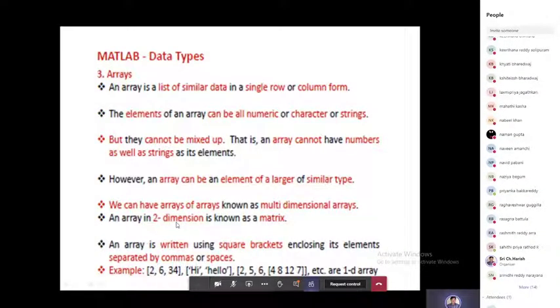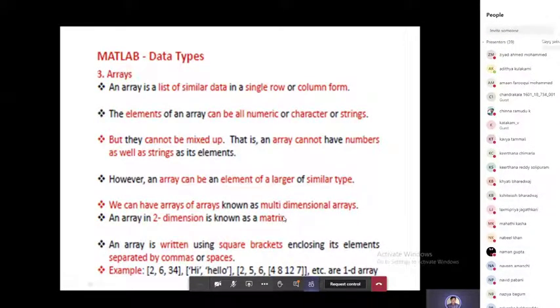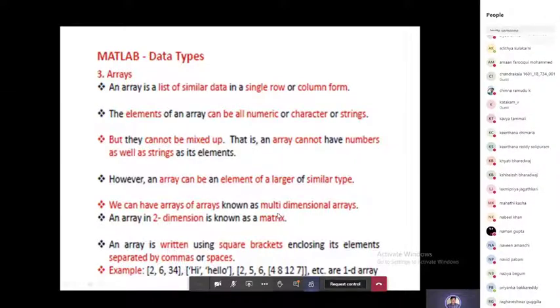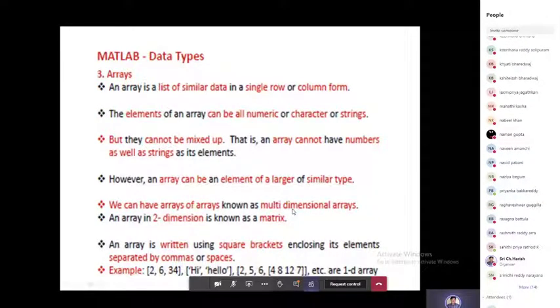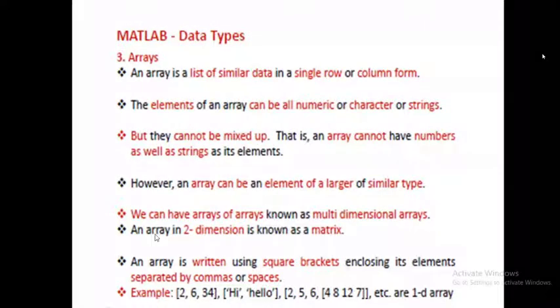We can have arrays of arrays, known as multi-dimensional arrays, such as two-dimensional arrays. Generally, multi-dimensional arrays mean arrays of arrays. Means one matrix is there, and parallel to it another matrix is there. We call it a multi-dimensional array. We will see multi-dimensional arrays in the later part, what they are and how we address them. An array in two dimensions is known as a matrix.